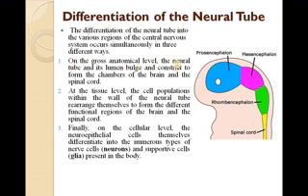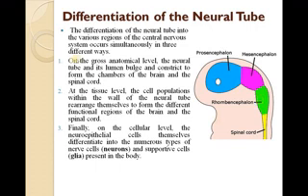On the gross anatomical level, the neural tube and its lumen bulge and constrict to form the chambers of the brain and the spinal cord. It's a very important thing here. Look at this, the anterior brain requires a little more spacious area because the forebrain requires a little more space. In amphibia I'm talking about, or in the lower organisms. Whereas the mesencephalon requires little space actually, and the rhombencephalon is comparatively lesser than the previous two. When it comes to the spinal cord, it requires a tube-like structure actually. It's a narrow tube-like structure.